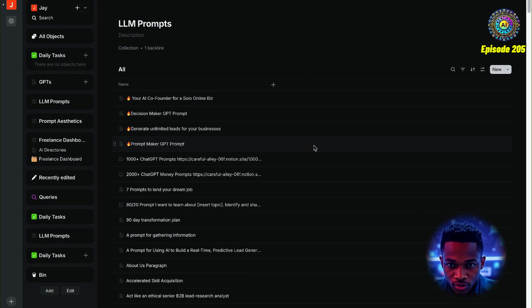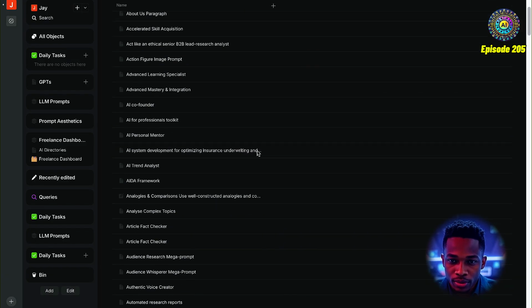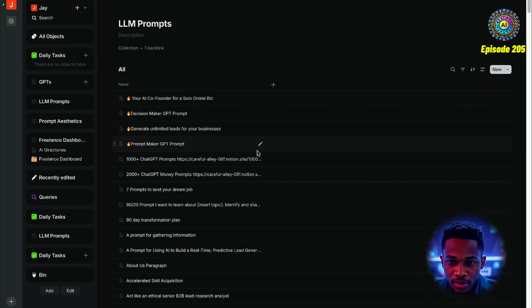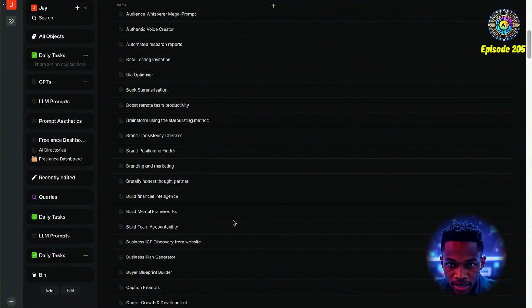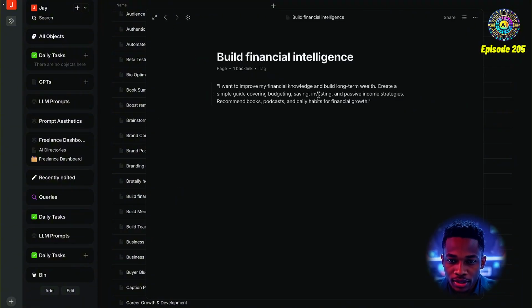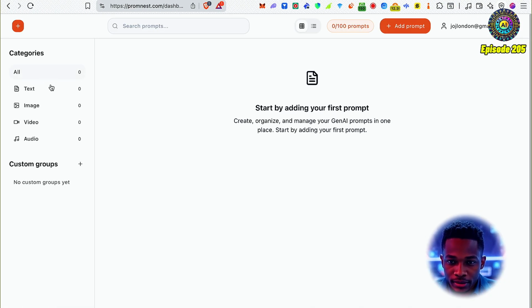I've got my actual prompt library over here on a platform called Anytype, which is essentially a decentralized version of Notion. I consider it a Web3 version of the platform, but essentially you've got the same functionalities. As you can see, I've got a whole bunch of prompts here. What I'm going to do is put one of them into Promnest. So I've got this one here. I'll just copy and paste this.